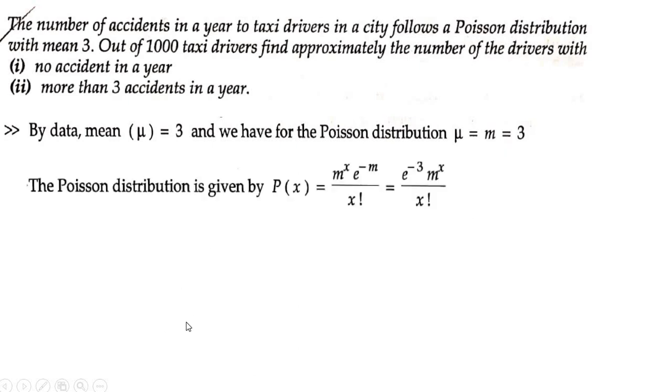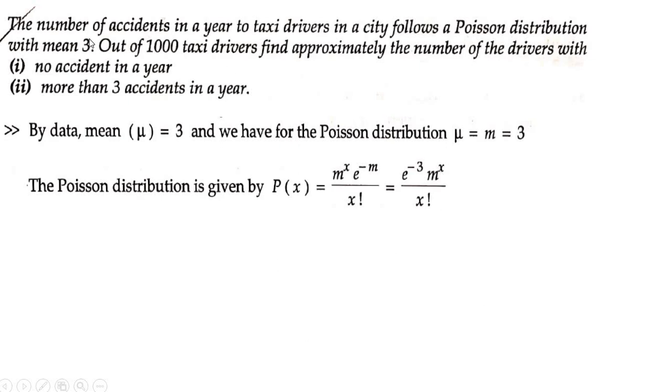Next, write the Poisson distribution. Poisson distribution is given by m to the power x into e to the power minus m by x factorial. So wherever you have m, just replace it with 3. So you will have e to the power minus 3, and m also will be 3, so 3 to the power x by x factorial.